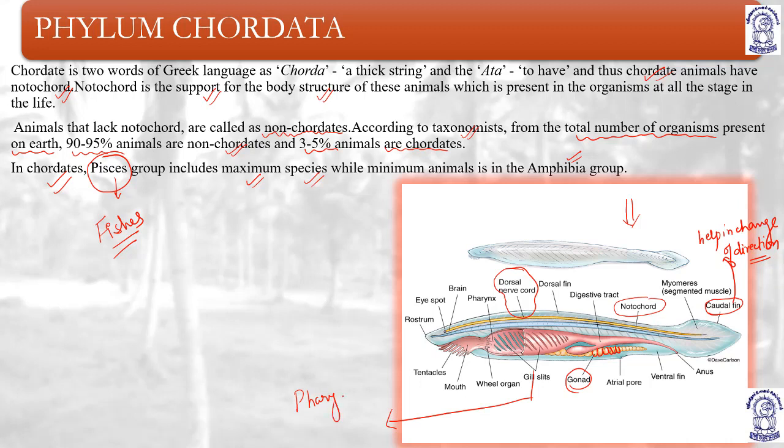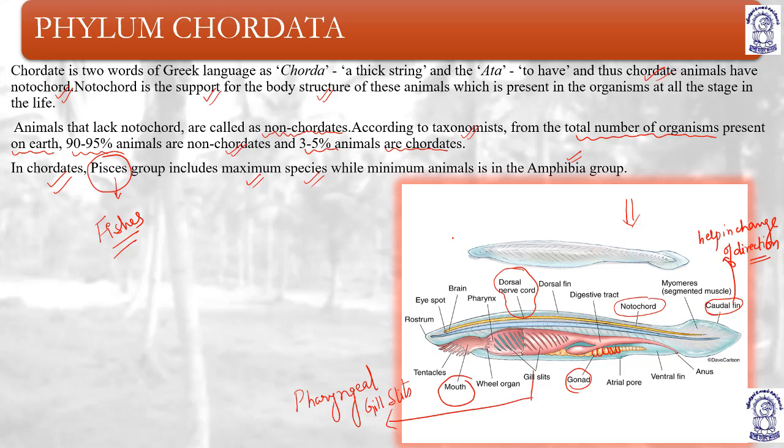Pharynx is the part related to respiration, exchange of gases, so pharyngeal gill slits are also present. So they have notochord, they have pharyngeal gill slits, and especially the notochord for all stages of life. Then they have mouth, and you can see they have tentacles. Most importantly, the brain is developed more in comparison to the hemichordata.